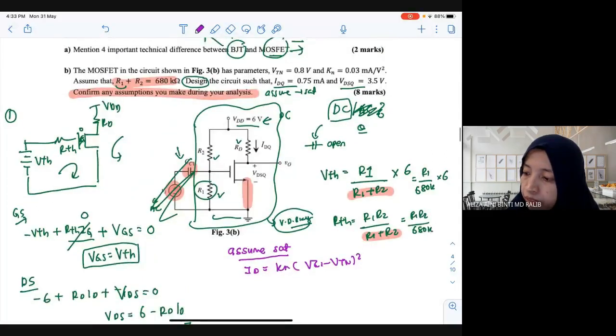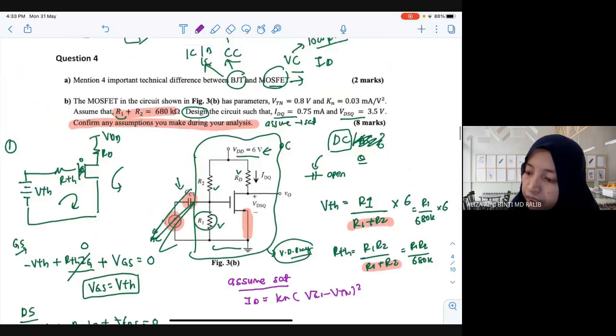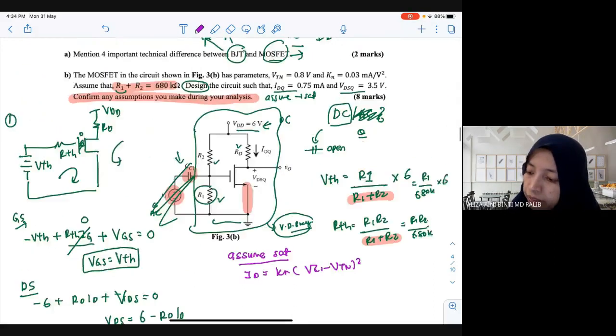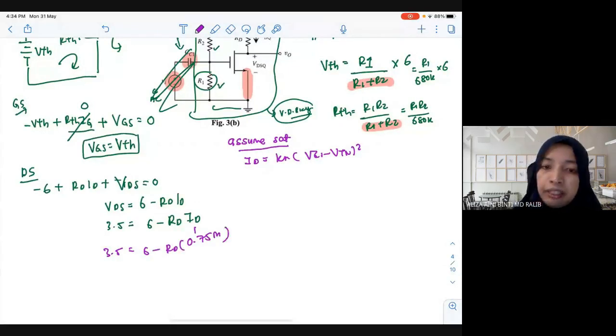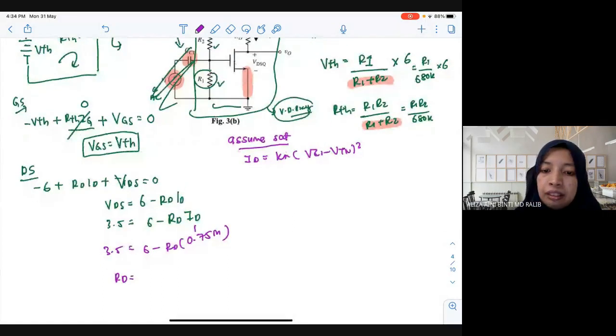So you are given your ID. Oh, your ID is already given, just now 0.75, right? Can you calculate RD here? Can, right? Am I correct? Can, madam. So what is the value for RD? Which question number is this? 4.